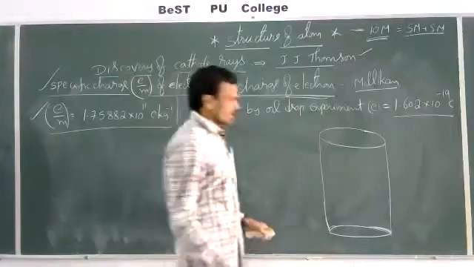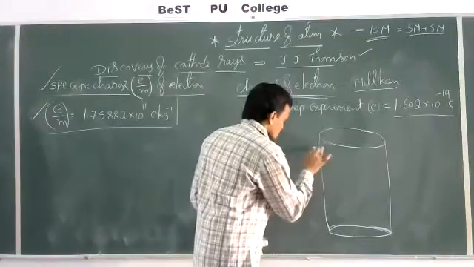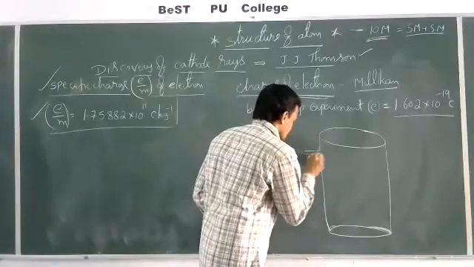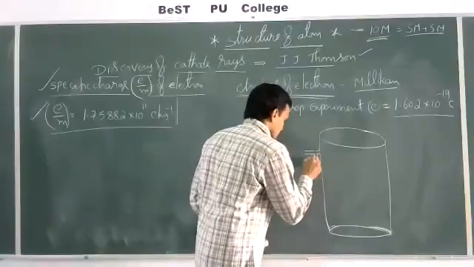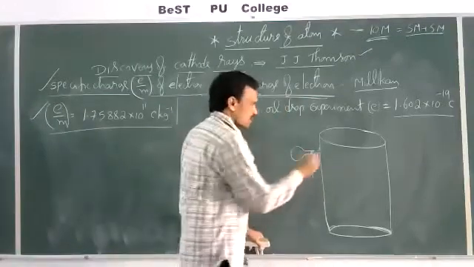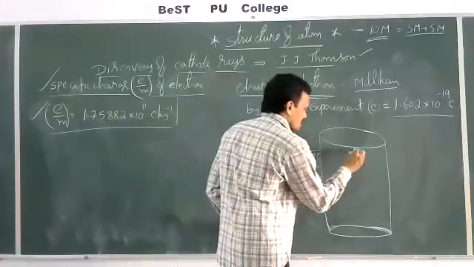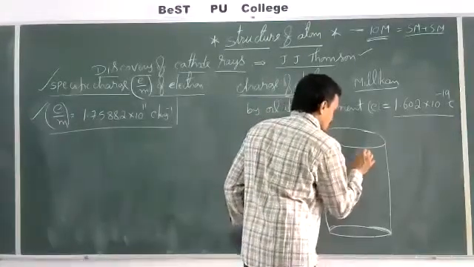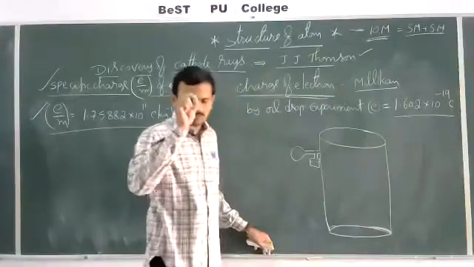So in this chamber, oil is atomized. This is oil, and by using a device here, the oil is atomized. That means oil gets divided into tiny particles, very tiny particles.